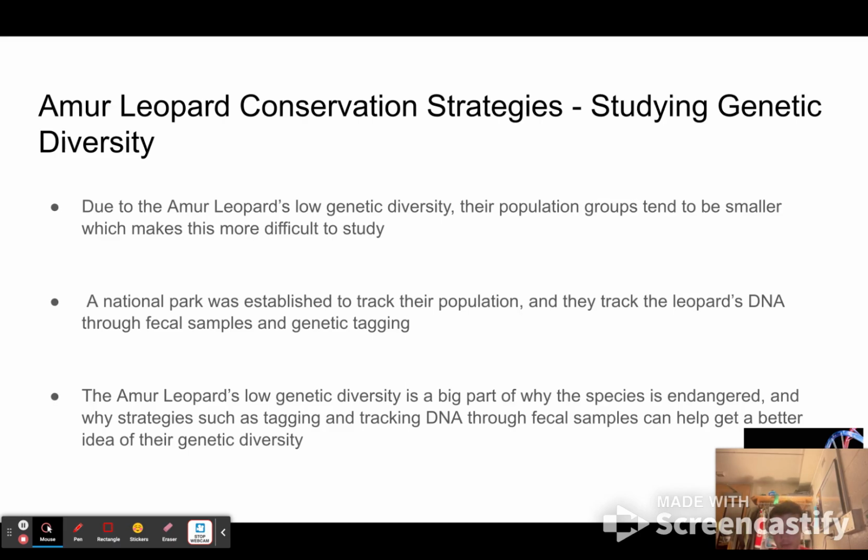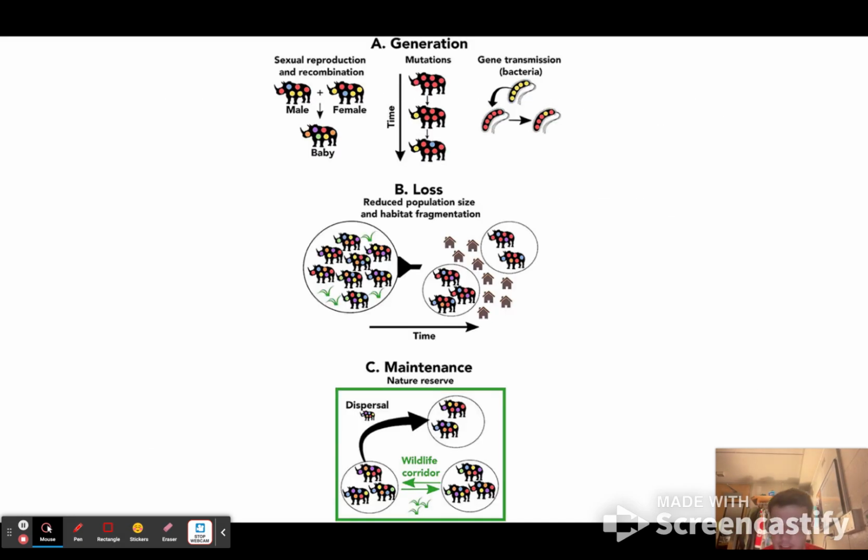The following diagram shows mutations, sexual reproduction, and recombination through different generations over time, then loss of population size due to habitat fragmentation. Then finally, how maintenance such as nature preserves and a wildlife corridor can increase species populations and genetic diversity, which leads me into my next slide.